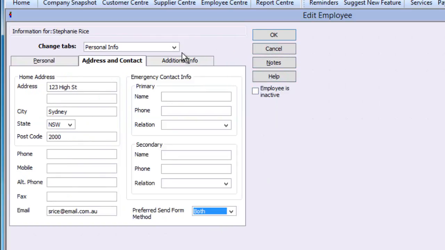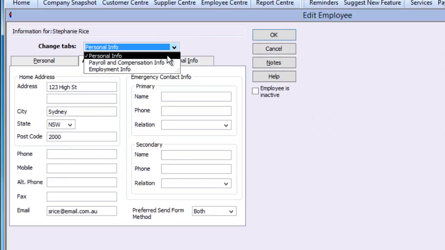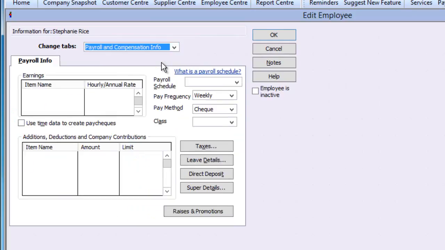In the Change tabs field above, click the drop-down arrow and select Payroll and Compensation Info. Here we can configure information that will populate into the pay process. You should enter only those elements that are present at every pay cycle. Irregular items can be added during the pay process.